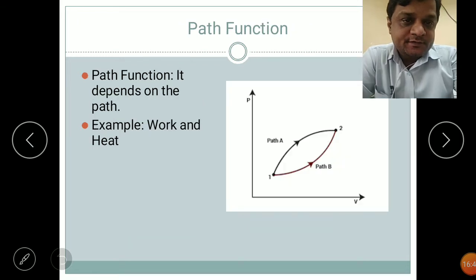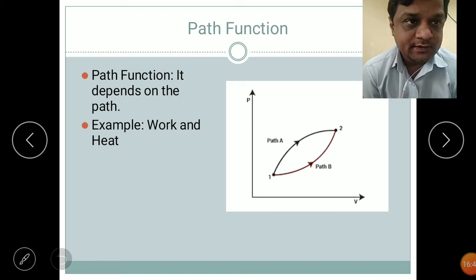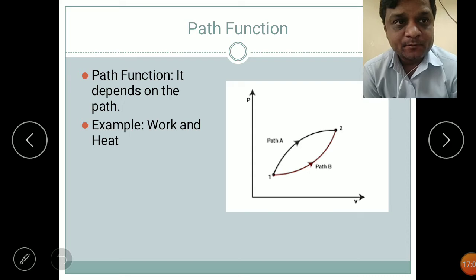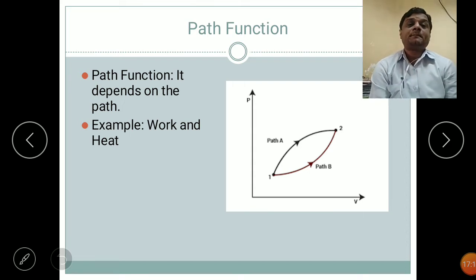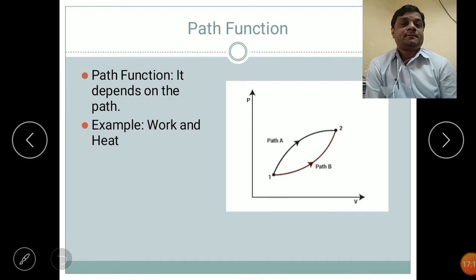Now we see the path function. As per the name, whatever variables are there, they are only dependent on the path. Examples of path functions are work and heat. If changes are given to a body, it will perform some work, and work will be of different types. That's why work is always a path function. Again heat: what type of heat we are giving to that body is always considered, that's why it is a path function.